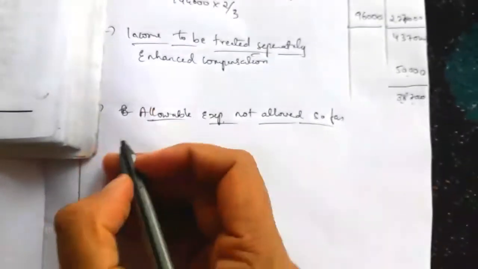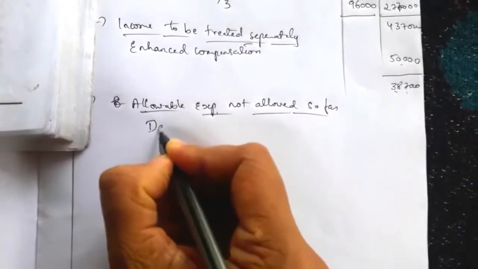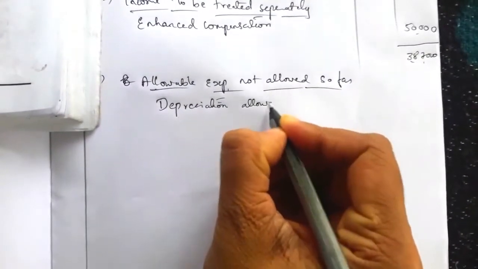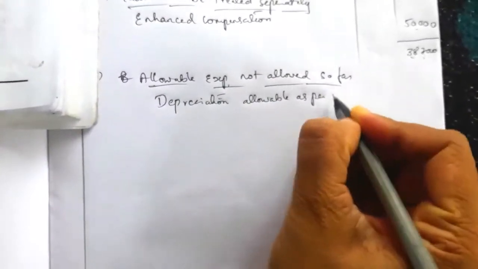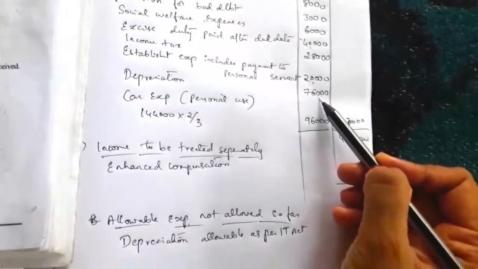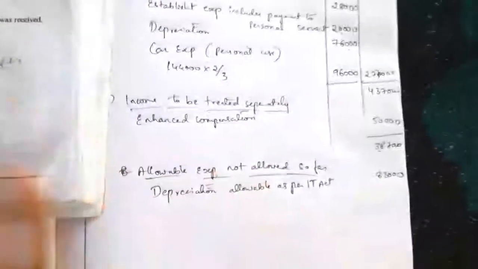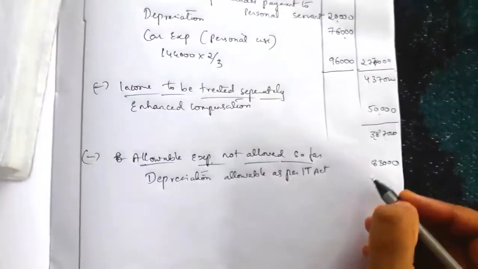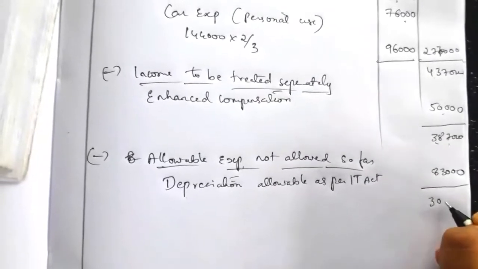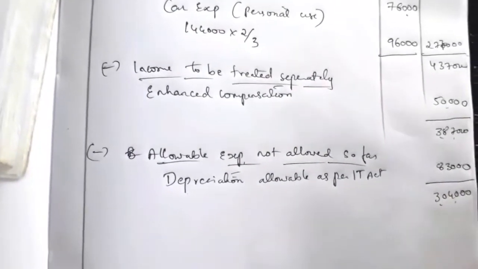Now we have to record newly the depreciation which is admissible as per the IT Act. As per the IT Act, the amount of depreciation is 83,000. So we have deleted the depreciation they recorded, 76,000, and recorded the depreciation as per IT rules, 83,000. So that is equal to rupees 3,04,000.